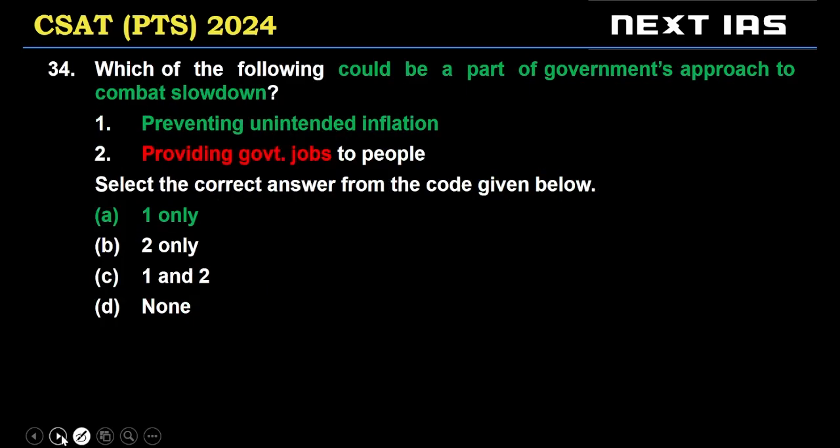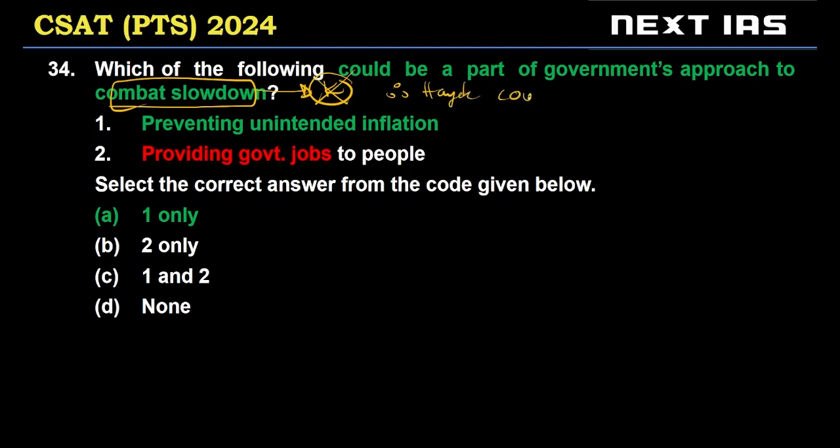Let's look at another question based on the same passage. Which of the following could be a part of the government's approach to combat slowdown? How do you combat slowdown? Now, according to the passage, Keynesian approach is not a good idea. So we can say, therefore, Hayek's approach could be better. Could be better, right?